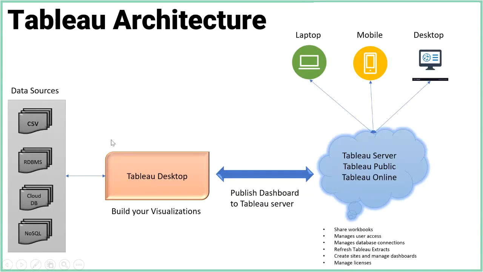As I told, this is your data sources. Your data sources can be a text file, CSV, or any RDBMS like Oracle or SQL Server, or cloud DBs like Amazon Redshift or DynamoDB, and you can use NoSQL databases as well, like DynamoDB.